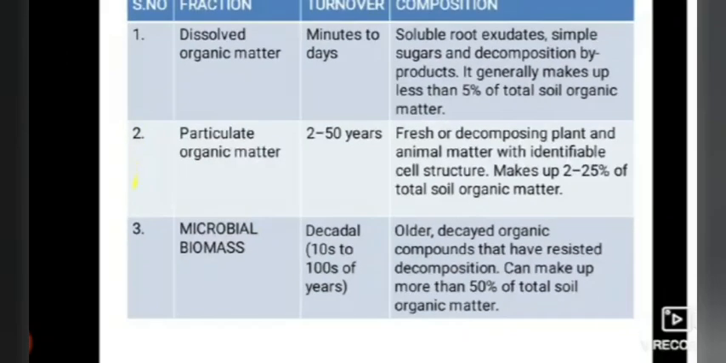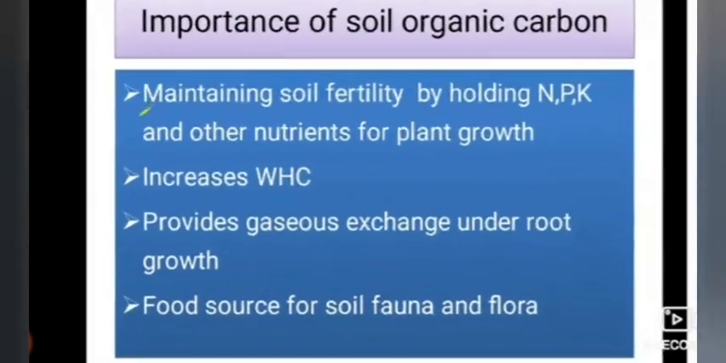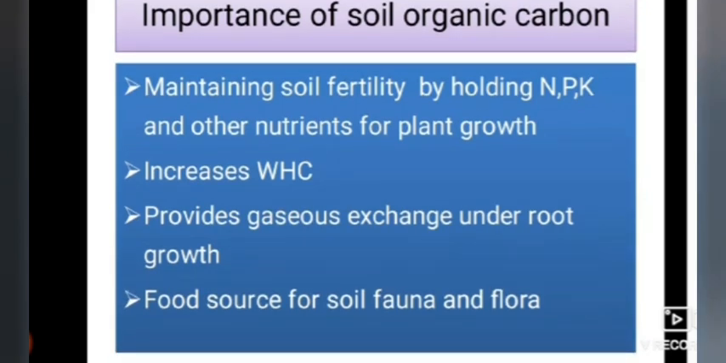This is about soil organic matter: in which fractions it is found in the soil, how much time it takes to turn into different fractions, and where these fractions are available in the soil. Now moving to the importance of soil organic carbon, how it helps agriculture, the plants and the soil. It helps in maintaining soil fertility by holding NPK and other nutrients for plant growth.